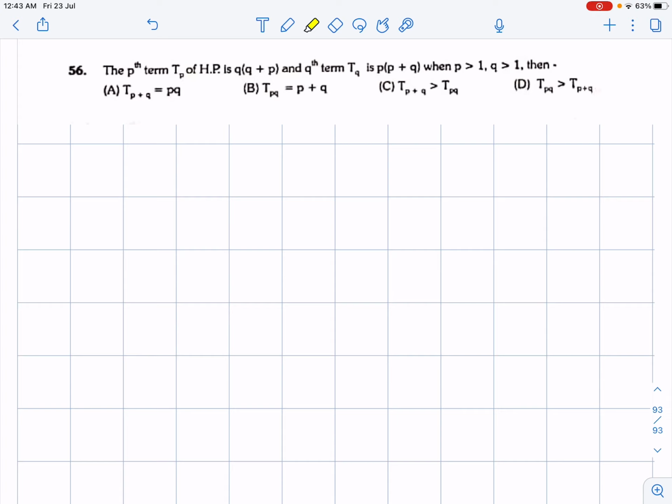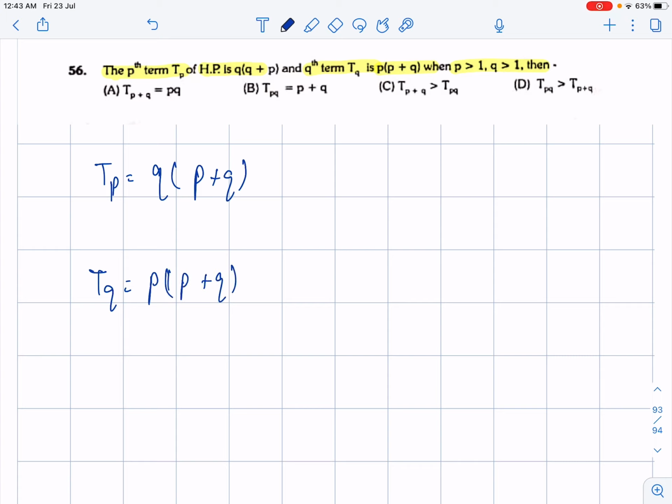So continuing our problem solving series in sequences and series, here I came up with the 56th question written on the screen. What is the problem statement? The pth term Tp of a harmonic progression is q times (p plus q), and the qth term Tq of the harmonic progression is p times (p plus q), where p and q are greater than 1. Then they are asking which of these will be right. So Tp is given as q times (p plus q), and Tq is given as p times (p plus q).